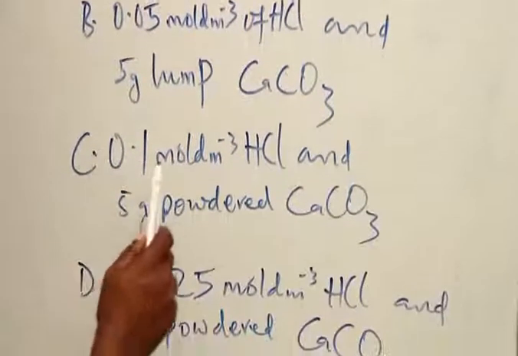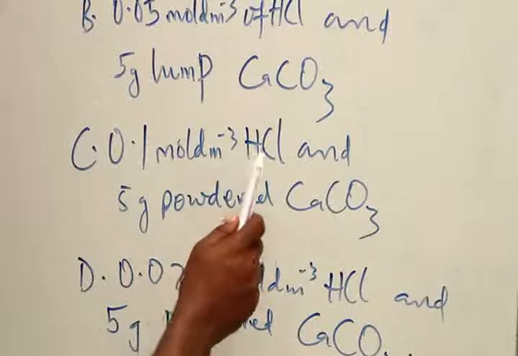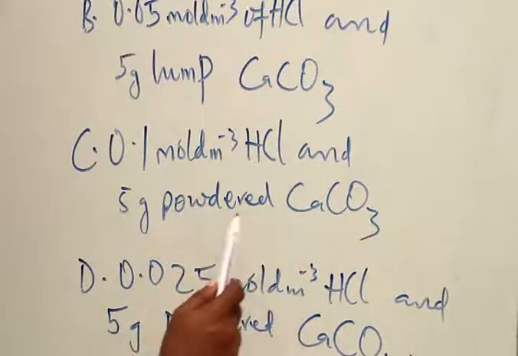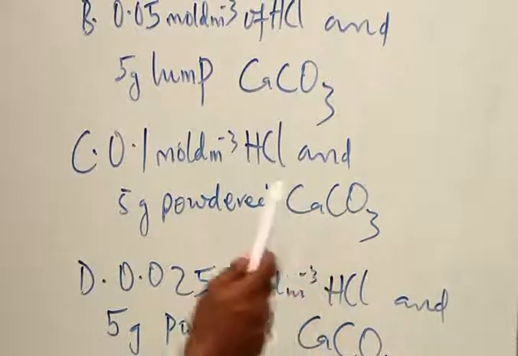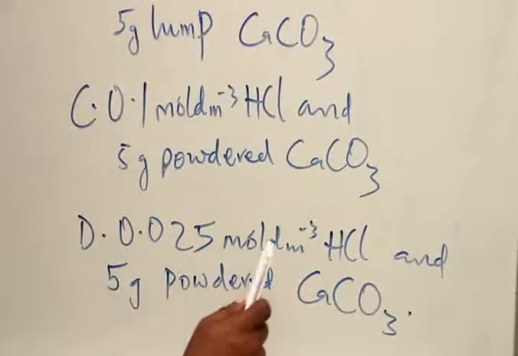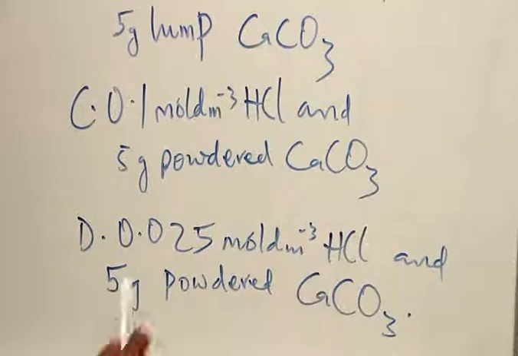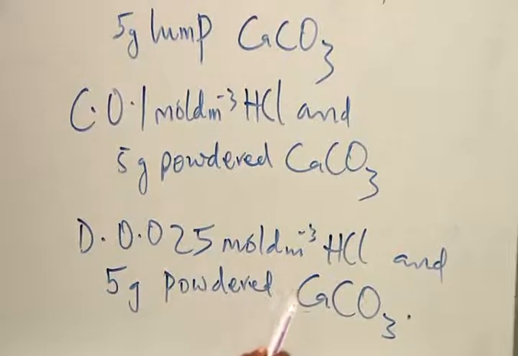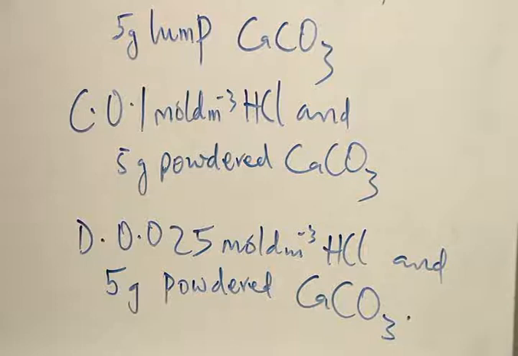C. 0.1 moles per dm cube HCl and 5 gram powdered calcium trioxocarbonate(IV). D. 0.025 moles per dm cube HCl and 5 gram powdered calcium trioxocarbonate(IV).